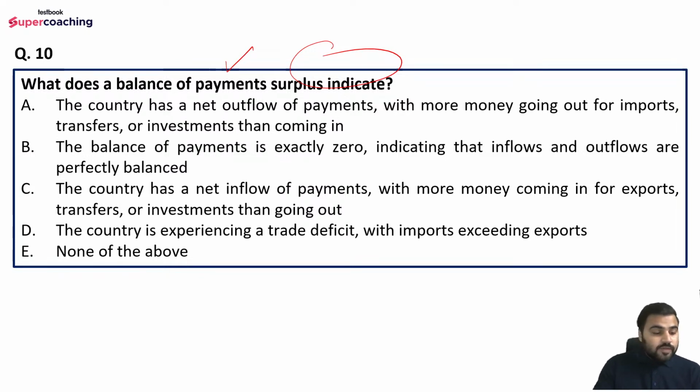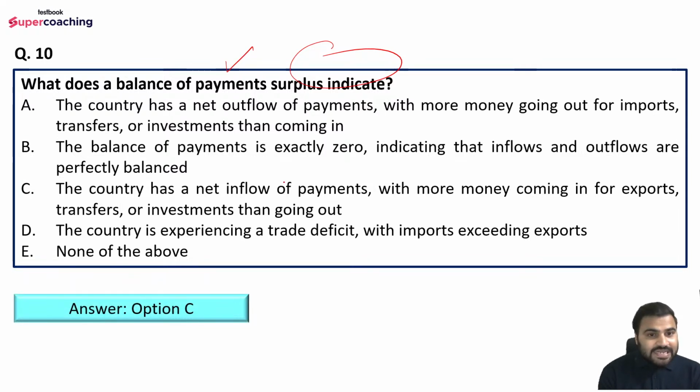So the right answer would be option C here, right? The country has a net inflow of payment. Nachos is also saying option C. Well done, you both are correct.